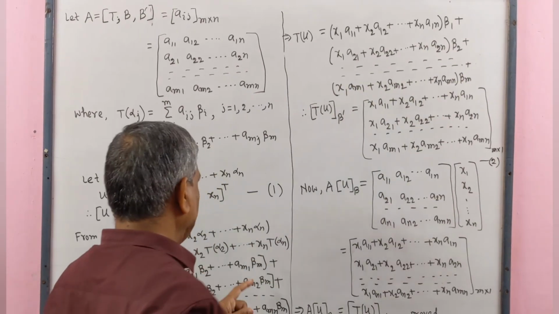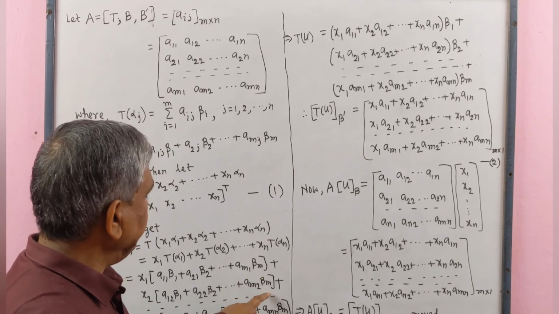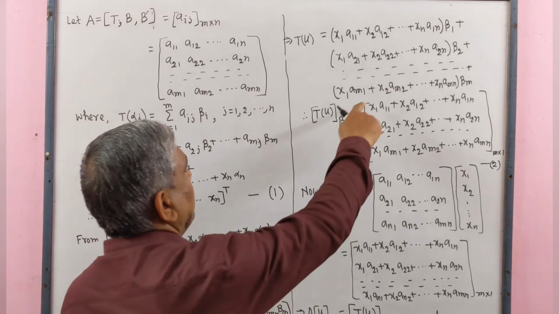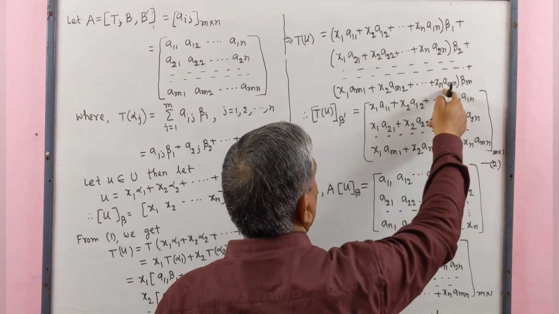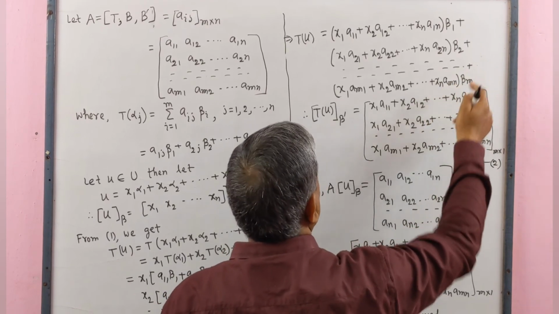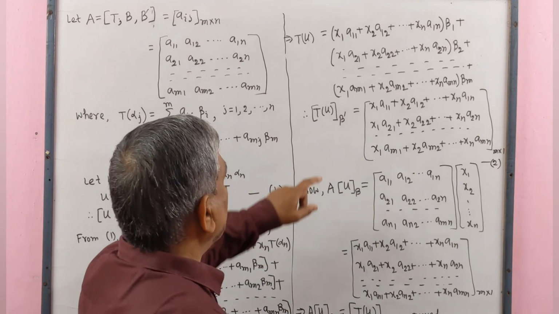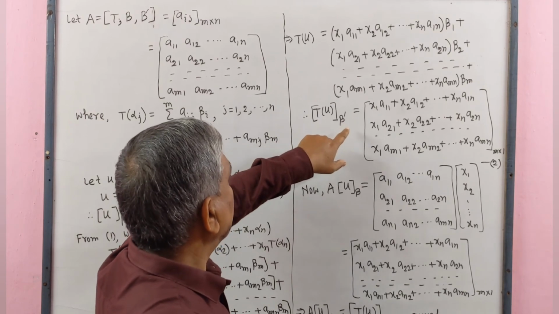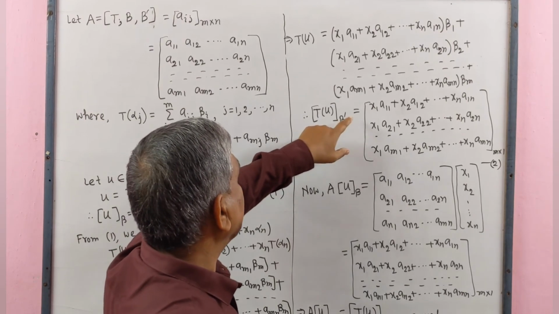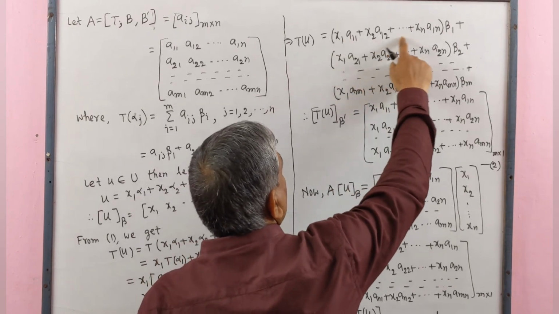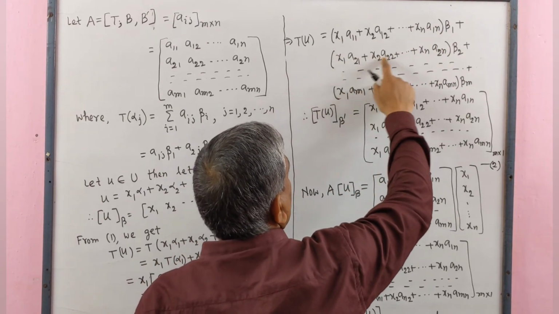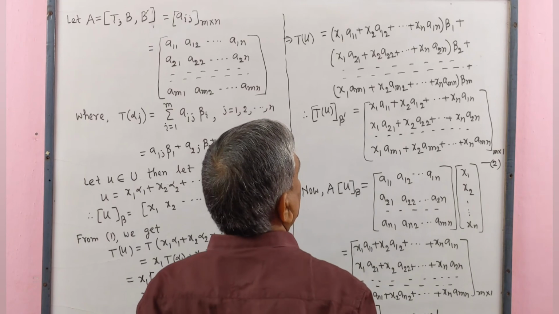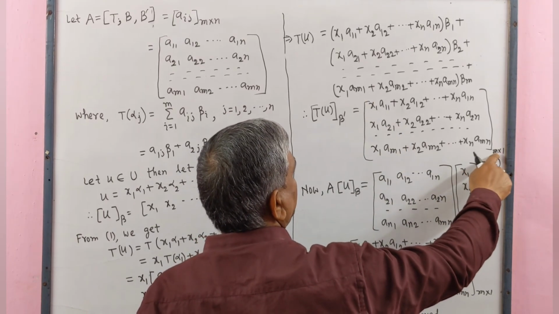We take common beta m, and there remains x1 Am1 plus x2 Am2 plus ... xn Amn. Therefore, the coordinate matrix of Tu with respect to basis B' is, we write this in the first row, this in the second row and this in the mth row. This is a matrix of order m by 1.